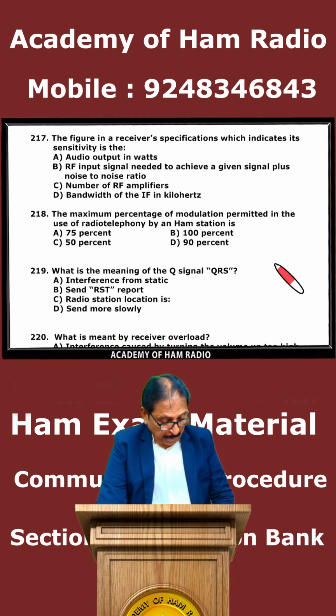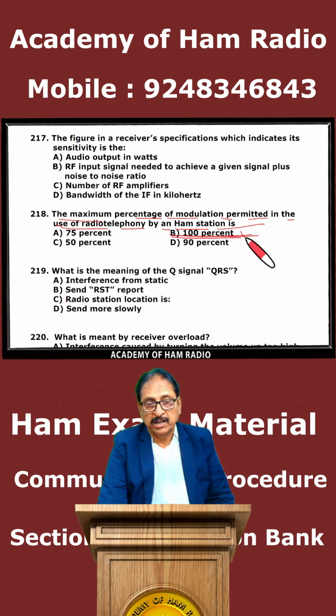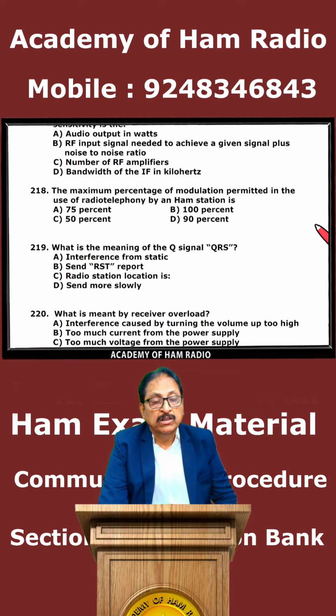218. The maximum percentage of modulation permitted in the use of radio telephony by a ham station is 100%. You cannot pump more power than 100%. Otherwise, it leads to distortion.